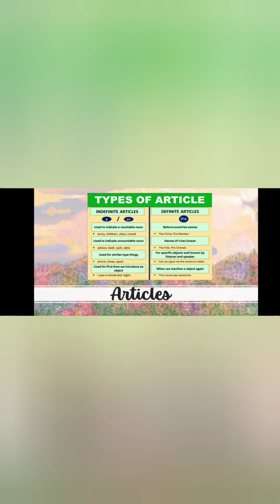Also, we use the indefinite articles for similar type things, for example, phone, sheep, apple. And finally, we use the indefinite articles the first time we introduce an object, for example, I saw a movie last night.